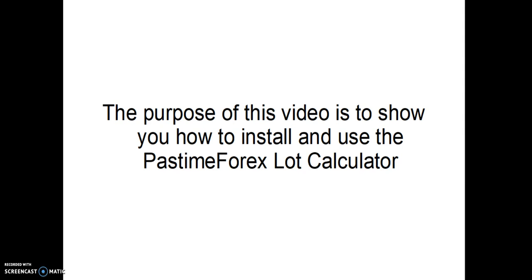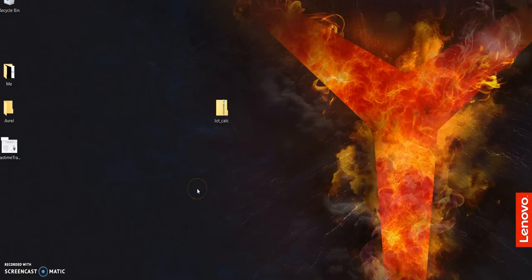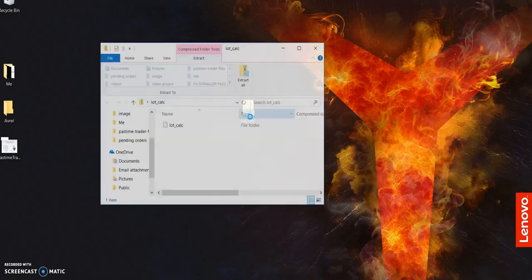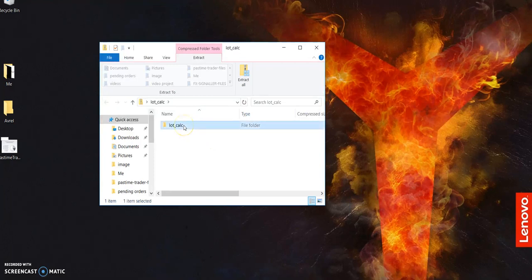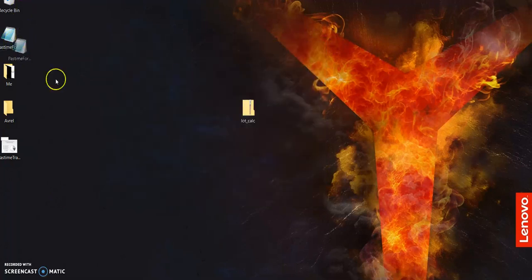The purpose of this video is to show you how to install and use the Pastime Forex Lot Calculator. When you have downloaded the Lot Calculator, you'll be in a zip folder just like this. So when you unzip it, okay, just drag it out anywhere in your desktop. Alright.